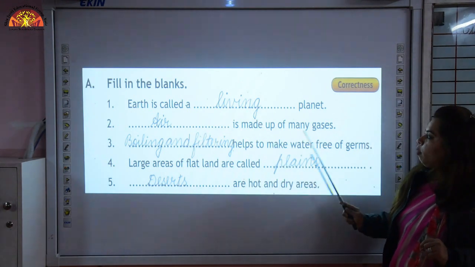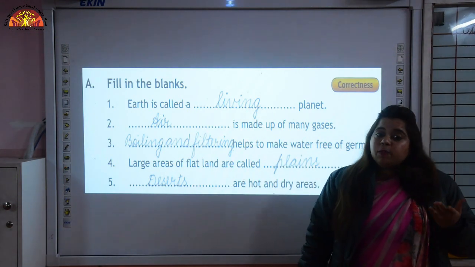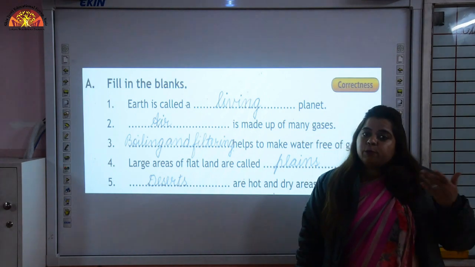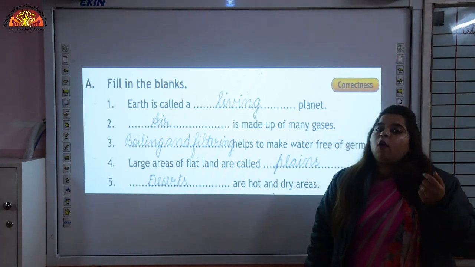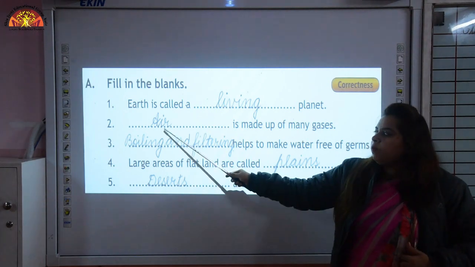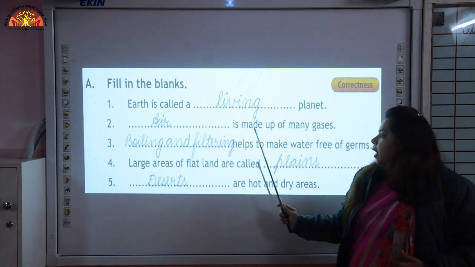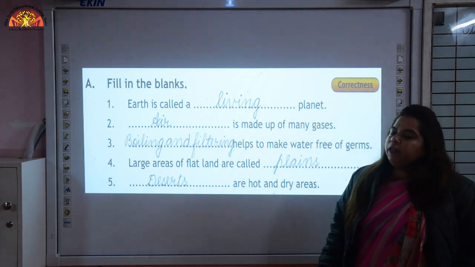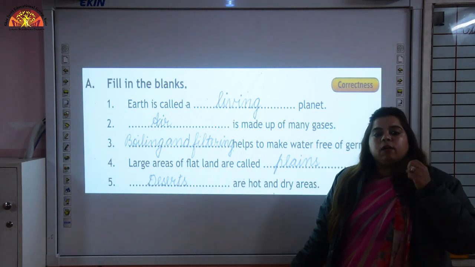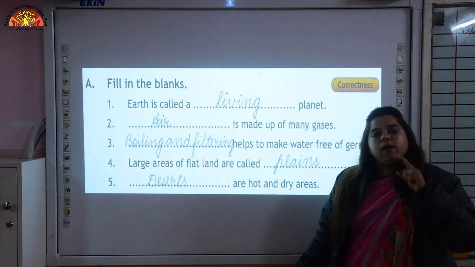Dash is made up of many gases. Now what is made up of many gases? I explained you just now, we revised just now. Yes, air is made up of many gases. So we will write air over here. Dash helps to make water free from germs, boiling and filtering. So we should drink water after boiling and filtering.